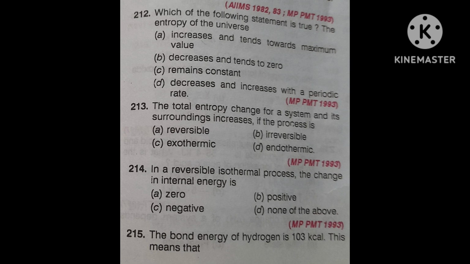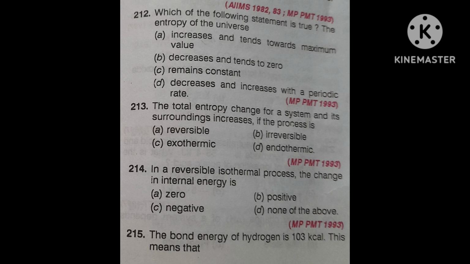Second, 103 kilocalorie are required to break the bonds in 1 gram of hydrogen. Third, 103 kilocalories are required to break one bond to form 2 atoms of hydrogen. Fourth, 103 kilocalories are required to break 1 mole of hydrogen molecule into ions.